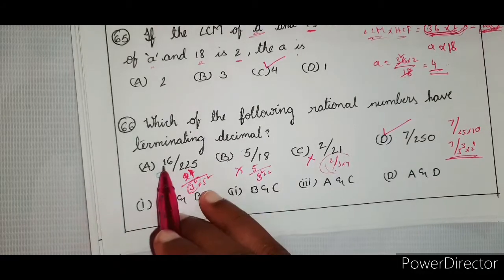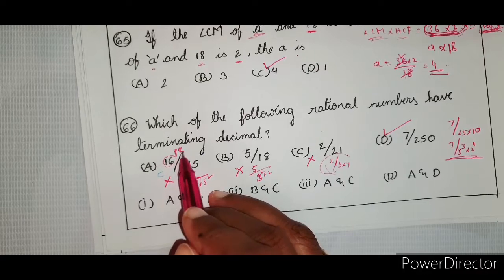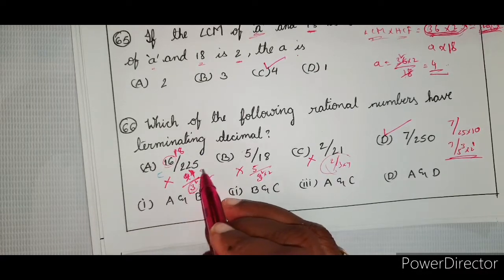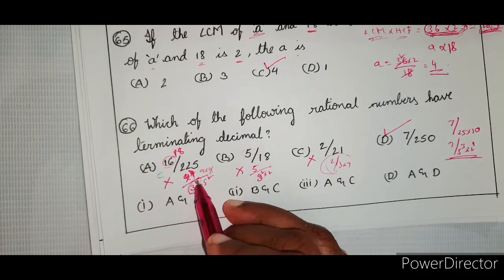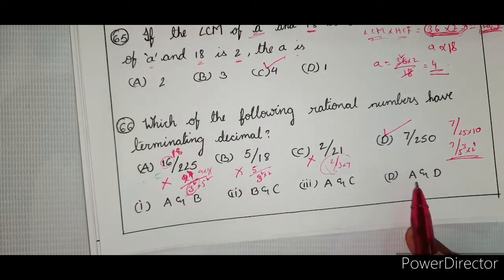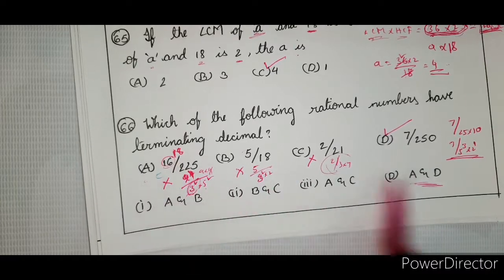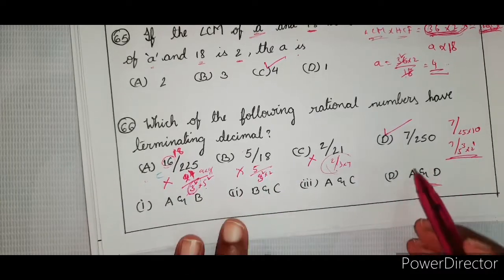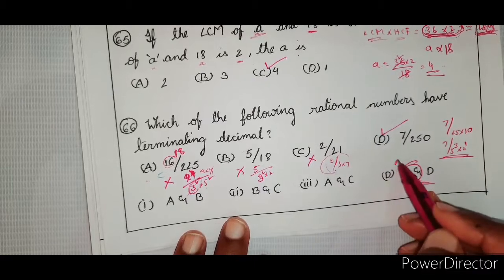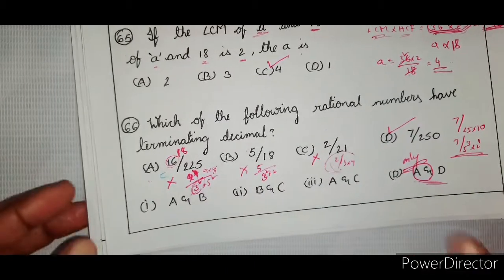If suppose you have this as 18, then this can be written as 9 into 9, and this 9 and 3 square can be cancelled. Therefore, A and D can be possible if this is changed. But there is a mistake in the problem. Please note it down. This is only D. Only D. Right? So, let's see the next one.